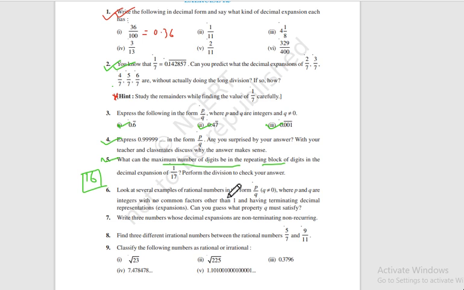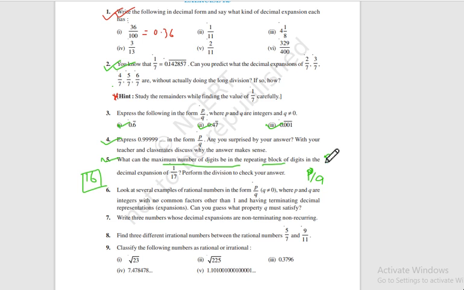Look at several examples of rational numbers in the form p by q, where p and q are integers with no common factors other than 1 and having terminating decimal representations. Can you guess what property p and q satisfy? So they are terminating. If you write any number like p by q in co-prime form, that means there will be no common factors.